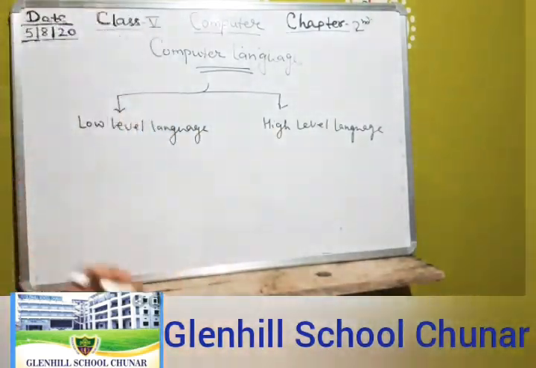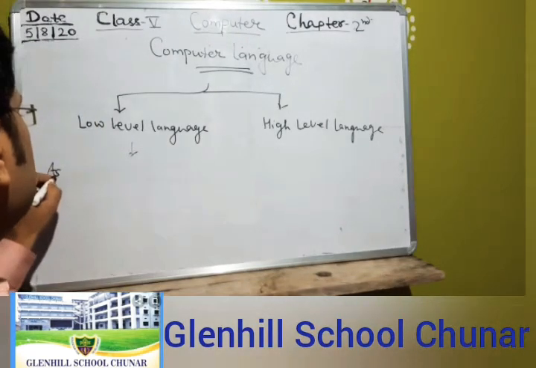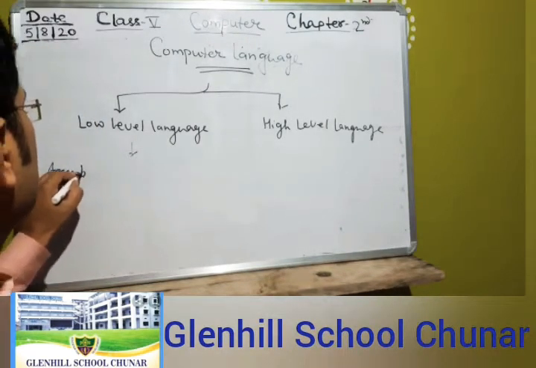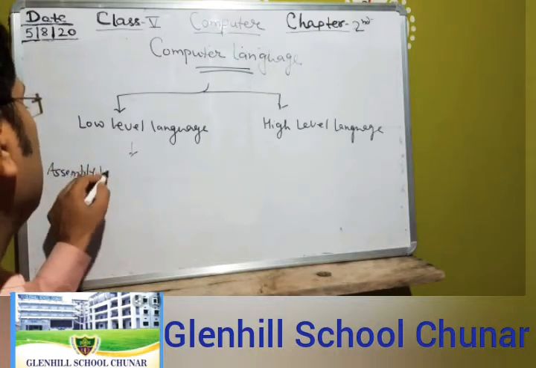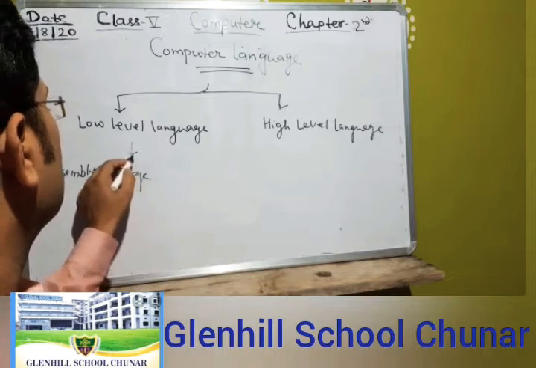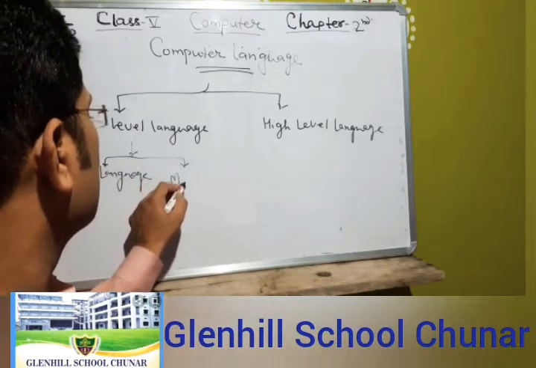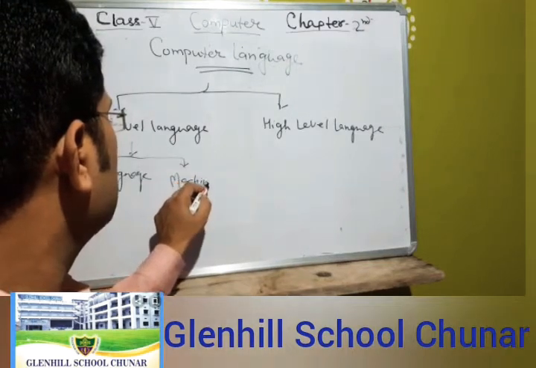Low level language has two types: first assembly language, and second machine language.